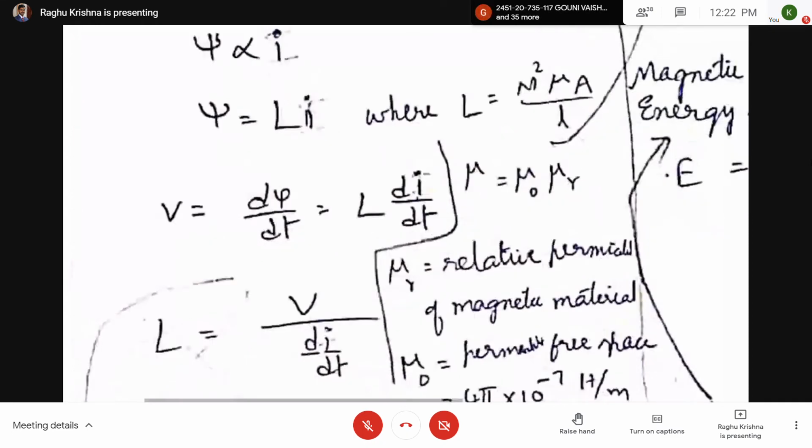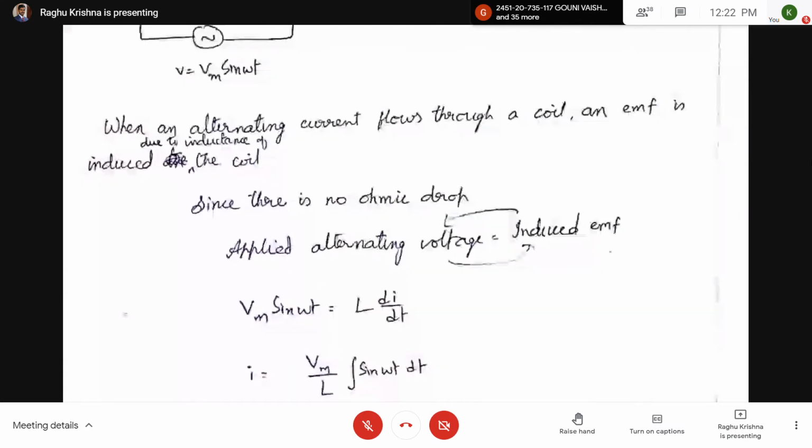So you may be wondering what the value of the induced EMF is. This is the formula we have taken from the earlier topic. Induced EMF is given by L di by dt, according to Faraday's law. When there is an alternating current, only then will you have an induced EMF.